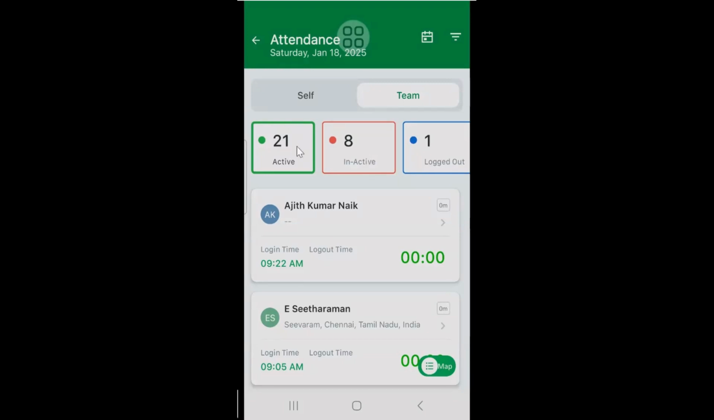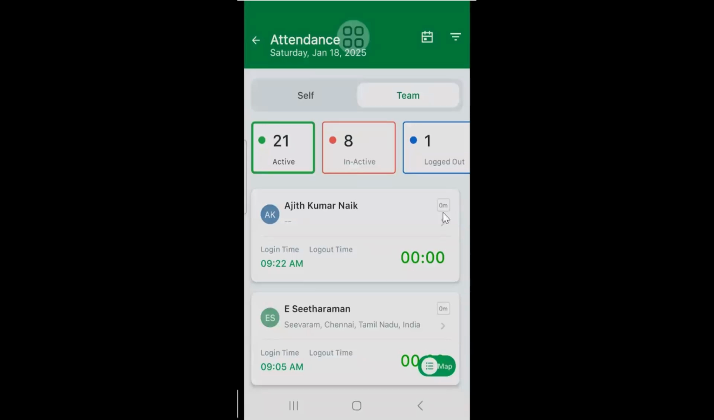So first I'm clicking on this active, which shows Ajit Kumar Naik, what time he has logged in. This guy Sitaraman. So for everyone, it will show here what time they have logged in. So from here you will be able to see your teammates' login time. Further, if you want to see what they are doing, you can click on this arrow mark. It will also give a clear idea of their activities. If they have done multiple check-ins and check-outs, it will show how many they have done.